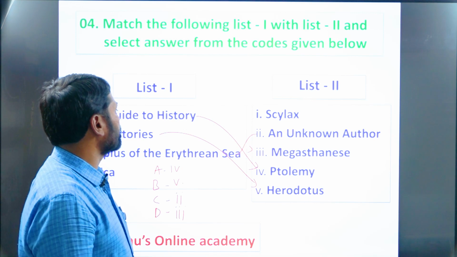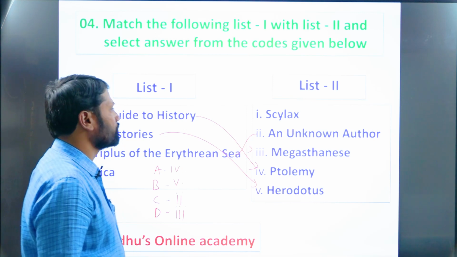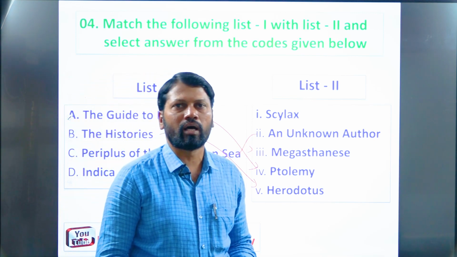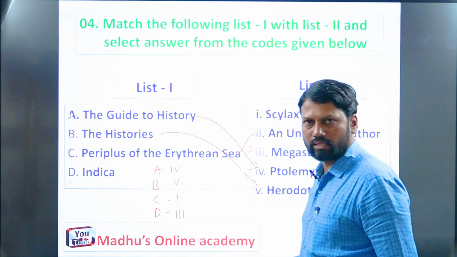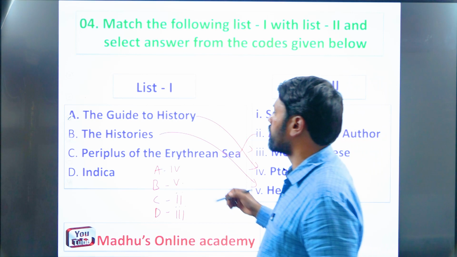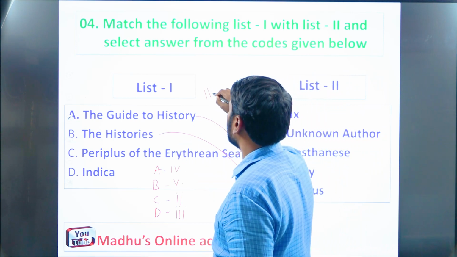Actually, he was a sailor. So he provided accurate information in his book, the Periplus. Simply, in short form, we call it the Periplus.